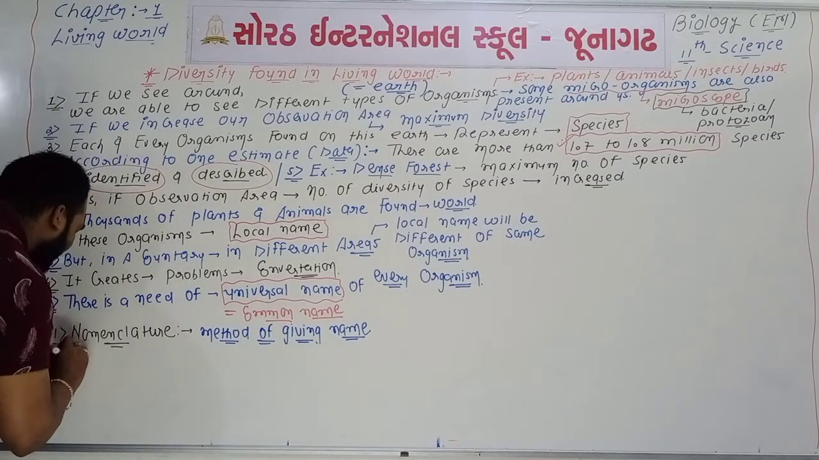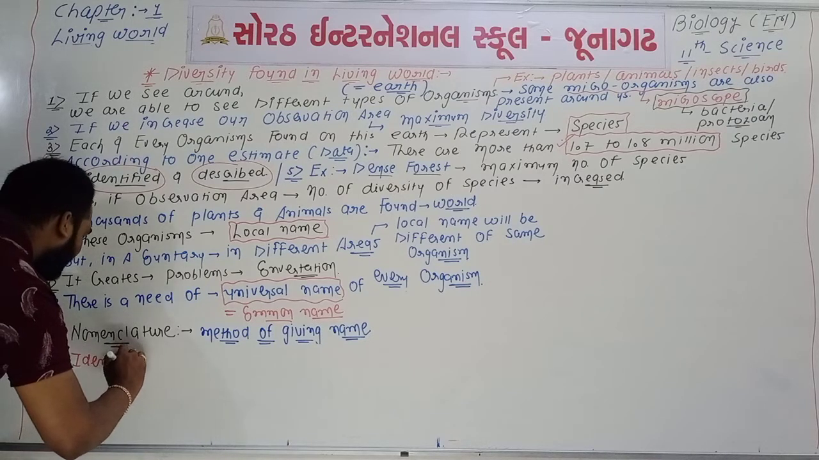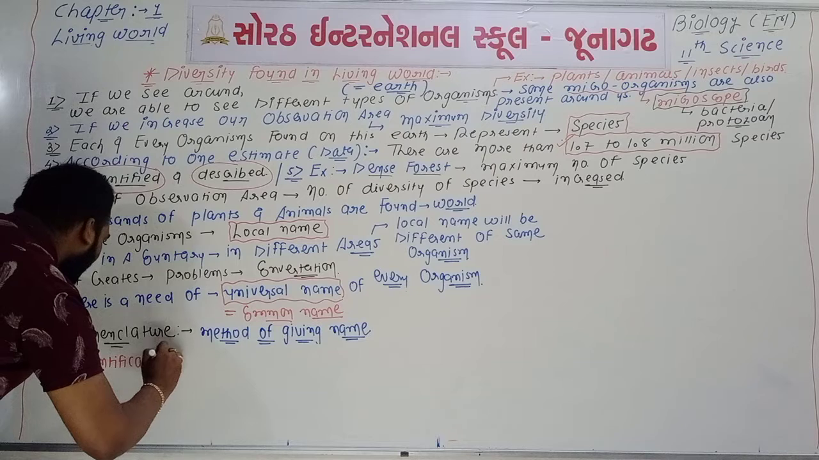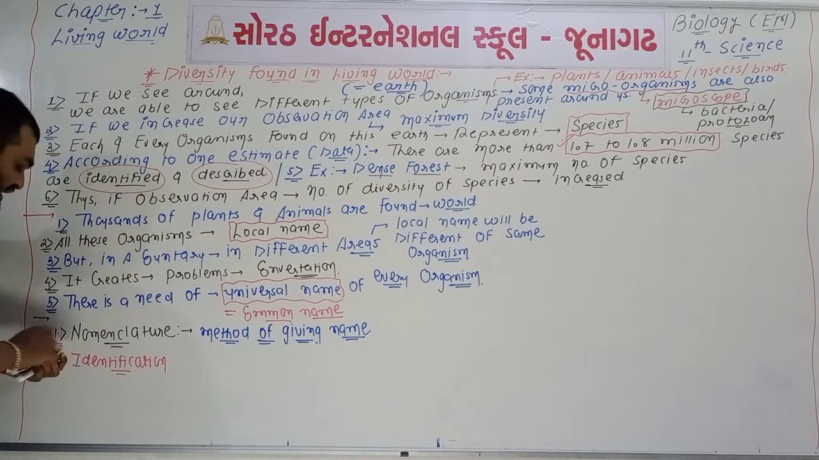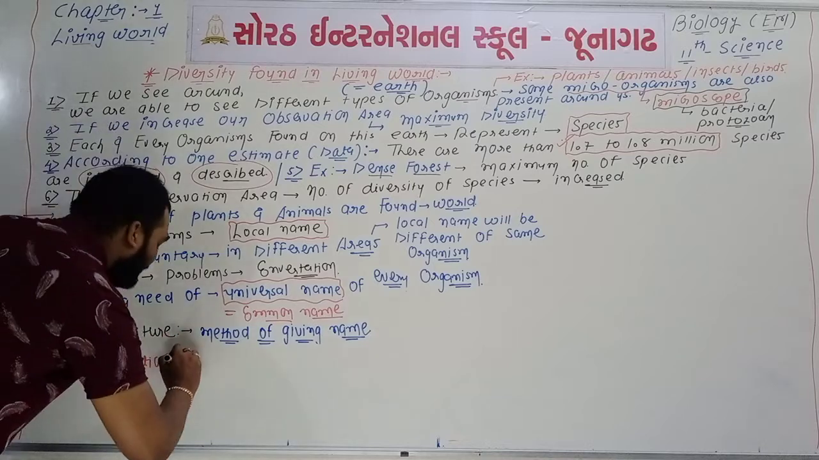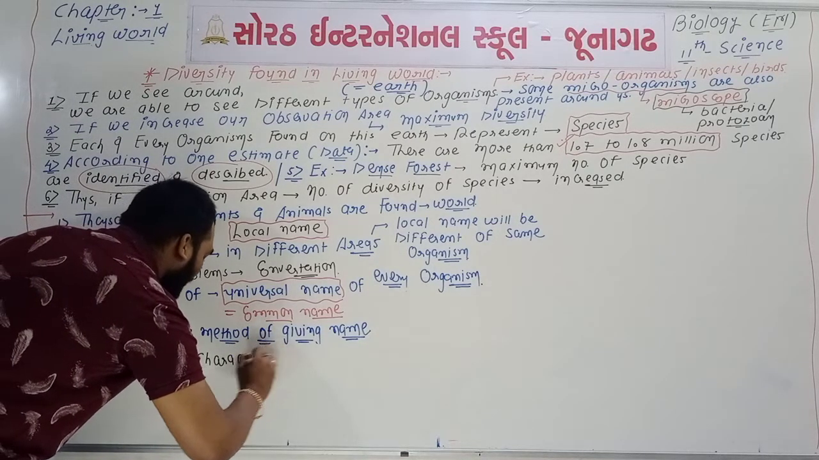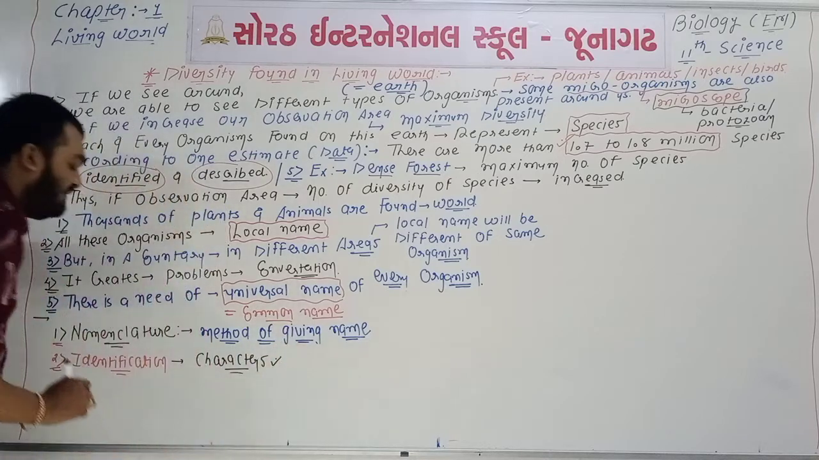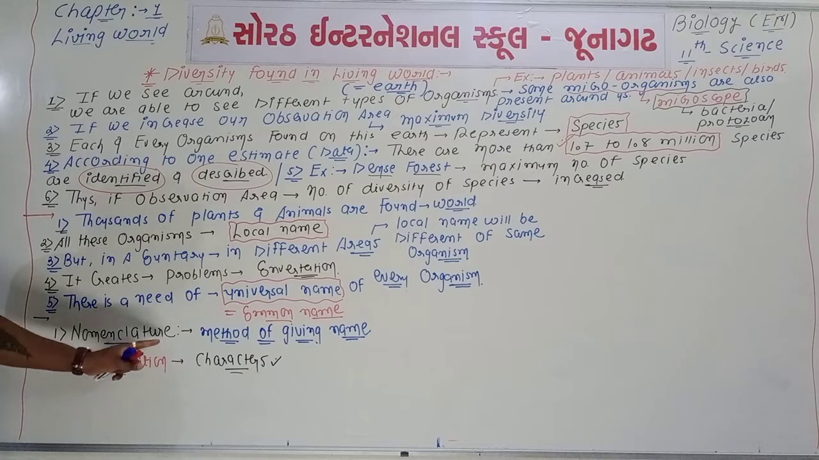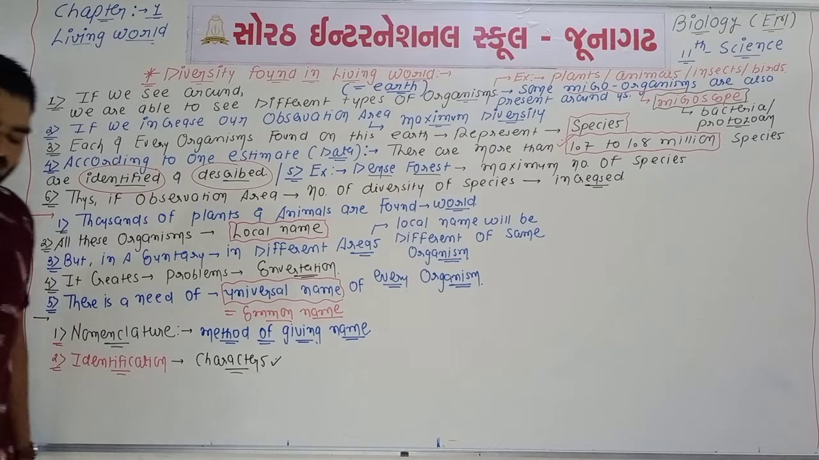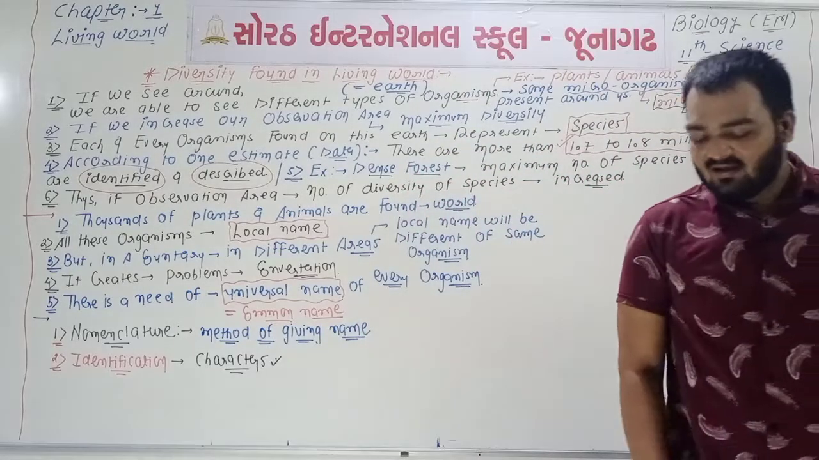The second definition is of identification. What is the meaning of identification? It is one type of process in which the characters of organisms are identified. Remember, after identification, nomenclature will be there. It means after identification, the name of the organism will be given.